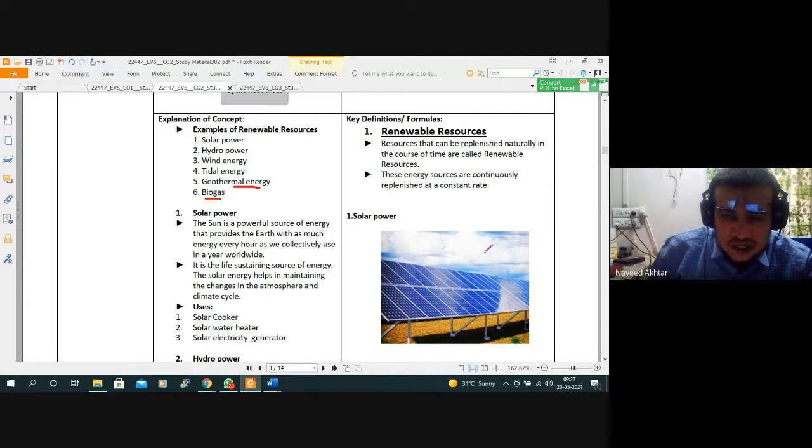So resources that can be replenished naturally in the course of time are called renewable resources. These energy sources are continuously replenished at a constant rate.